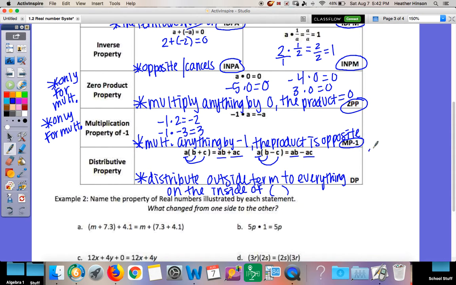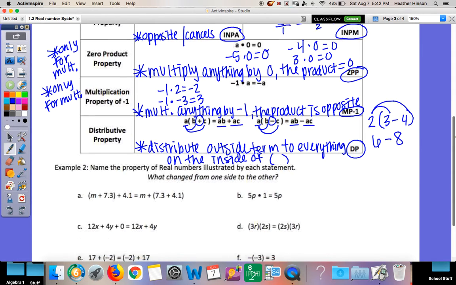So with numbers, to make it make sense, 2 times 3, I multiply it by that, it gives me 6. 2 times 4, negative 4, gives me negative 8. So you're just multiplying by everything inside. We label that as DP. There's no addition or multiplication added to the end of that because technically it's both. You're multiplying and you have addition or subtraction.